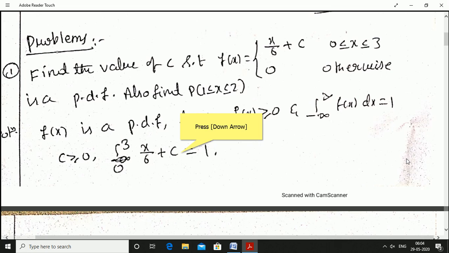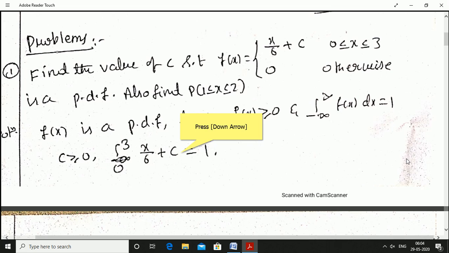In all other intervals, that is minus infinity to 0 as well as 3 to infinity, the f of x value is equal to 0. It is a probability density function. Also find the probability of 1 less than or equal to x less than or equal to 2. First we need to find the constant c.